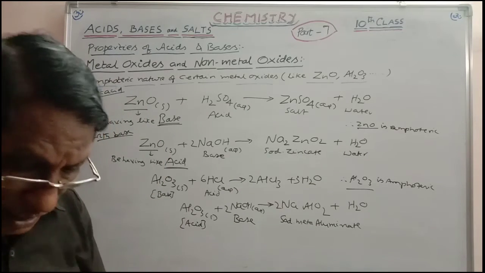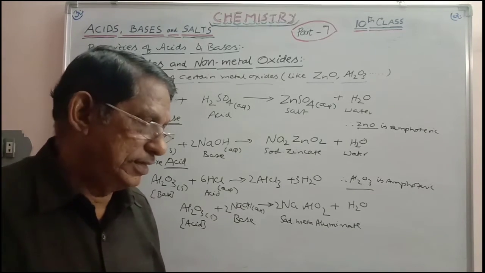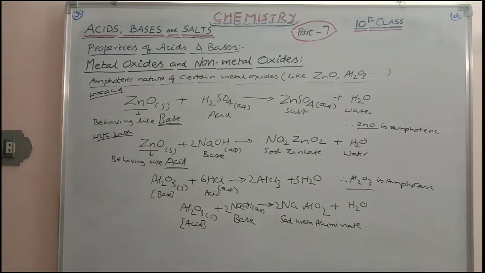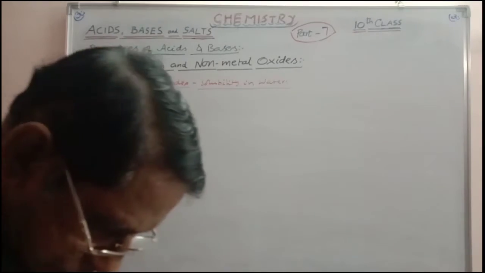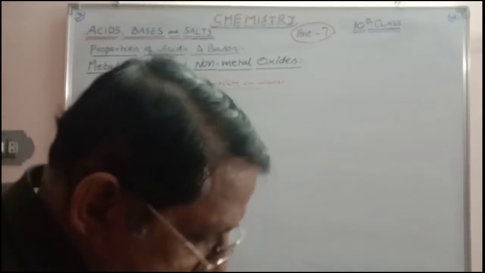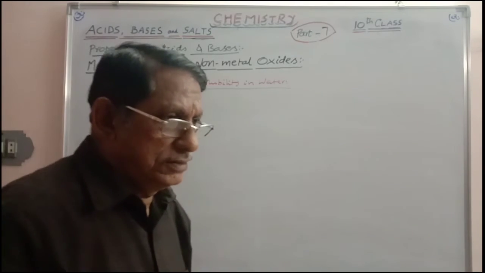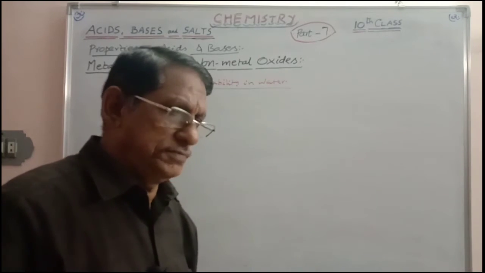And for non-metallic oxides also, some more extra points you can note here. Please note it. Non-metallic oxides are acidic in nature, which can be easily proved by dissolving them in water, taking solubility in water.